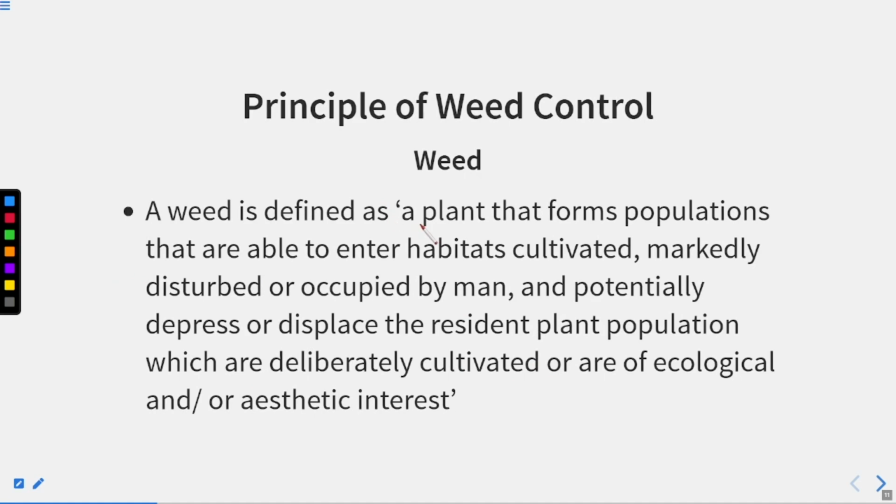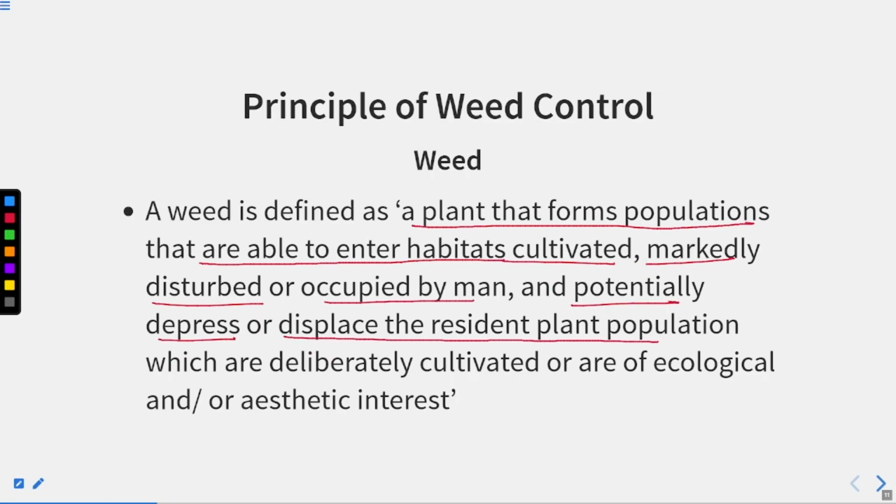A weed is defined as a plant that forms populations that are able to enter a habitat cultivated, markedly disturbed or occupied by man, and potentially depress or displace the resident plant population which are deliberately cultivated or of ecological or aesthetic interest.